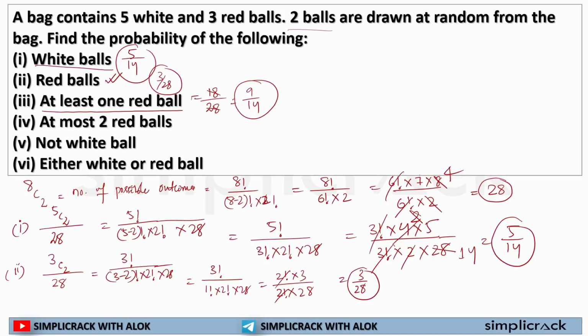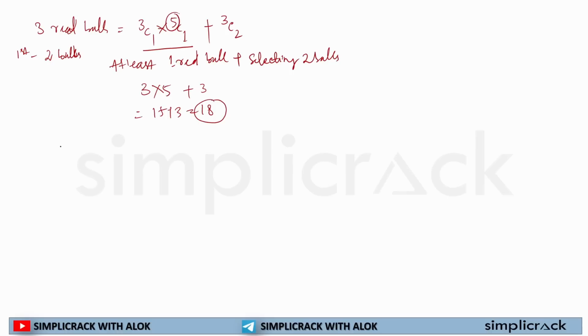For at most two red balls, the answer will be a bit different. Why? When I am saying at most two red balls, that means 0 red balls, 1 red ball and 1 white ball, or another scenario, 2 red.